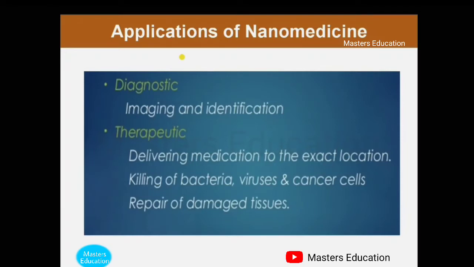For identification of various markers, for example, identification of microorganisms can be done by using nanoparticles labeled with specific antibodies, and some kind of nanowire has also been developed which is able to detect proteins and biomarkers within the body. It is also used in therapeutic applications such as delivering of drugs.